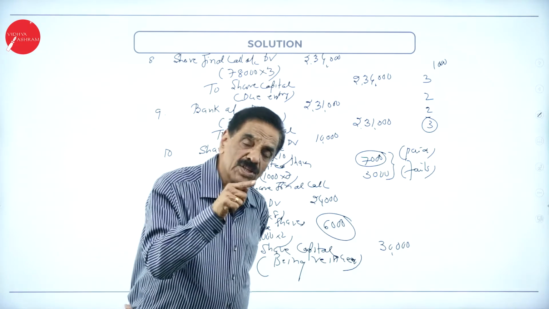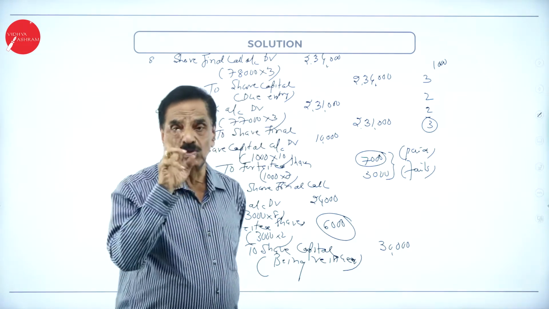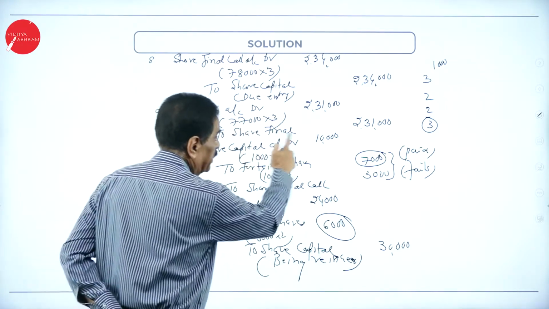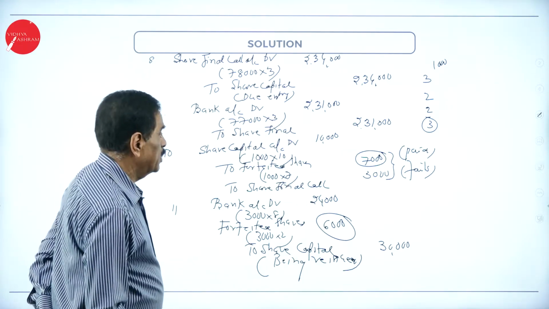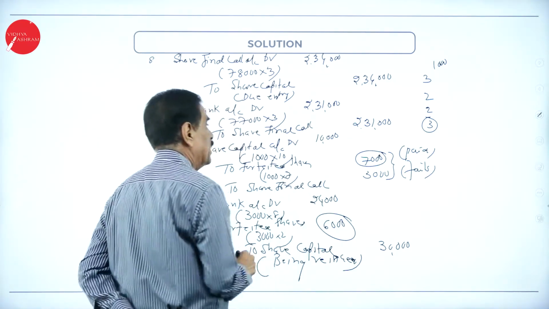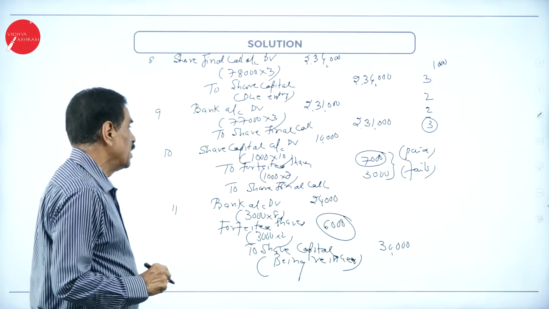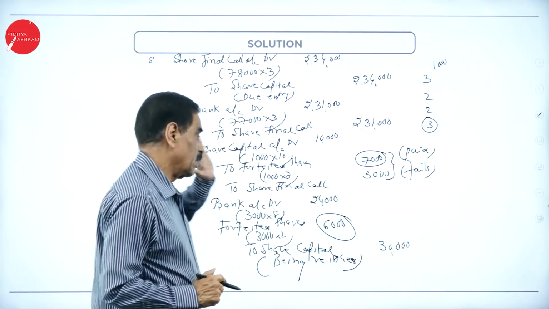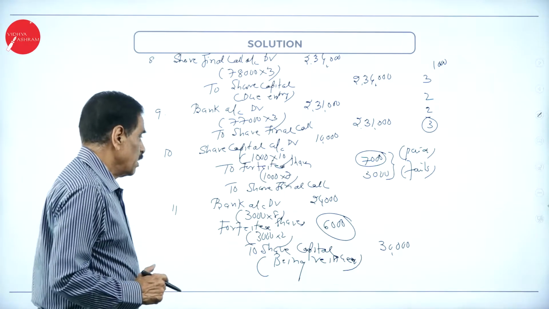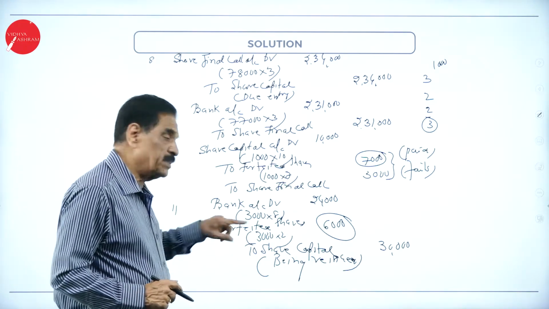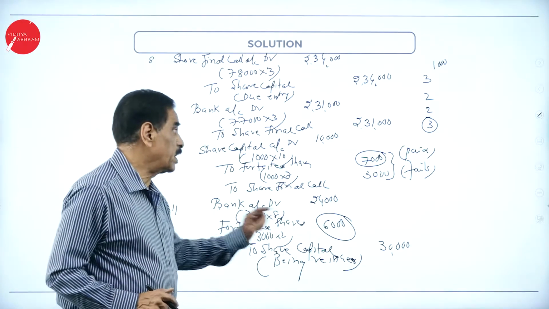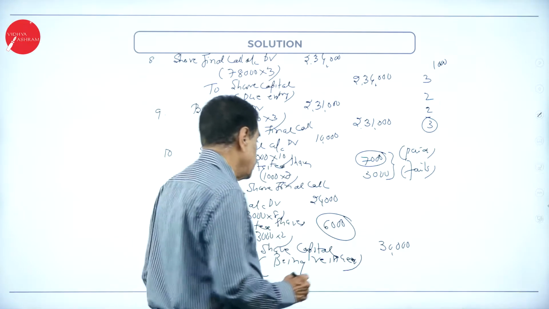Here also 1,000 share money could not be received, so you are receiving only 77,000. Bank account debit 2,31,000 to share final call account. Then share capital account debit to forfeited share, to share final call. Then the reissue entry, reissued at rupees 8: bank account debit, forfeited share account debit, to share capital. So this is your loss.